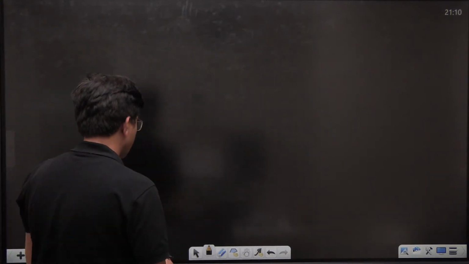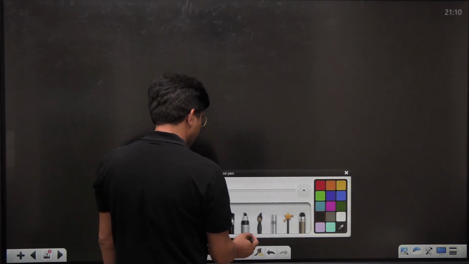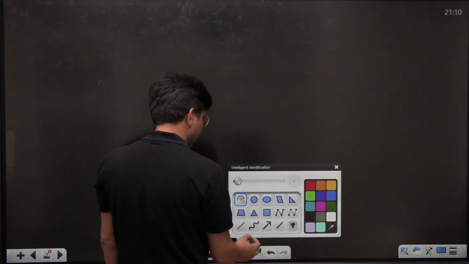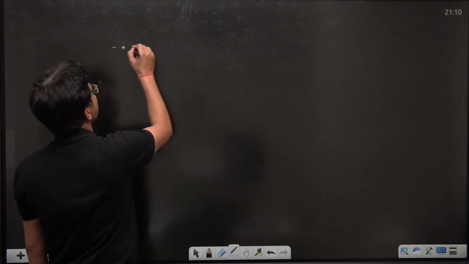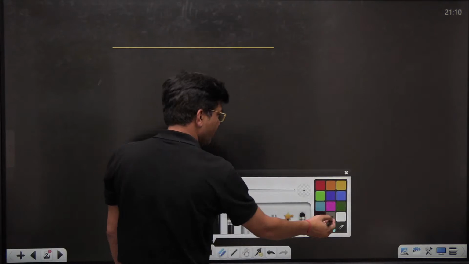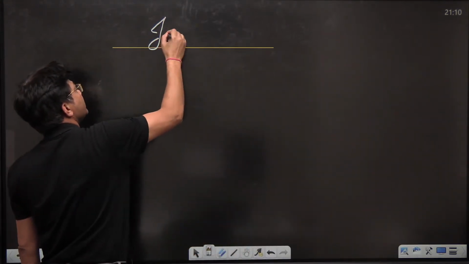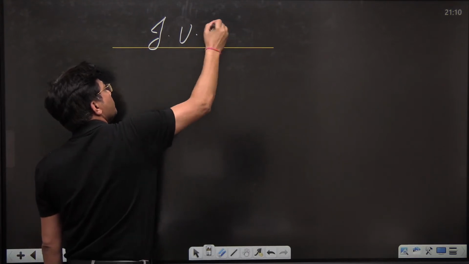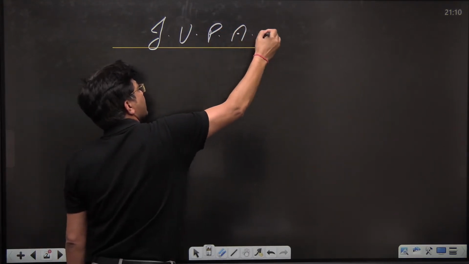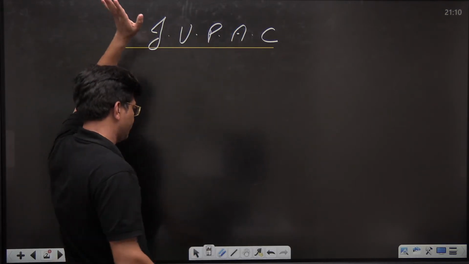So, let's start with the basics of IUPAC, and if I talk about the basics, we are going to deal with functional groups, priority order. IUPAC is the International Union of Pure and Applied Chemistry.